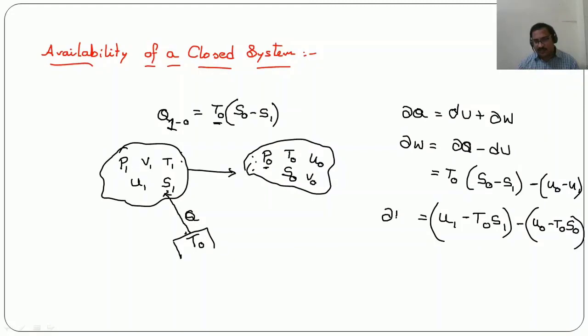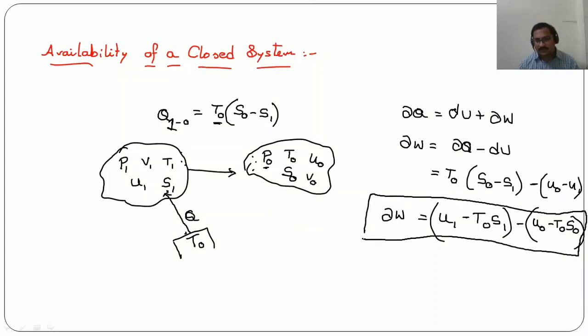So this is the formula for work done during the process when the system is going from condition 1 to the dead state. That means it is coming into equilibrium with the surrounding environment. So in this case the formula for work done that we have got here is this one.